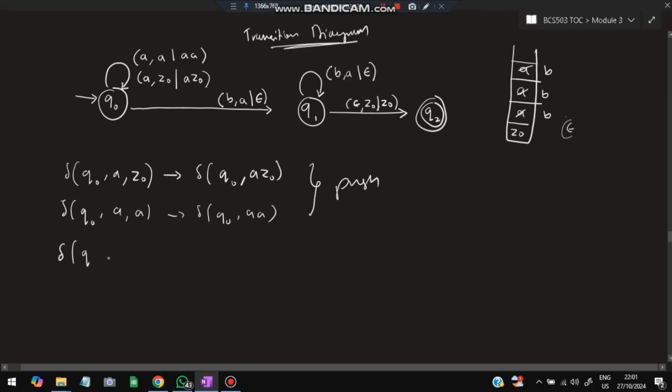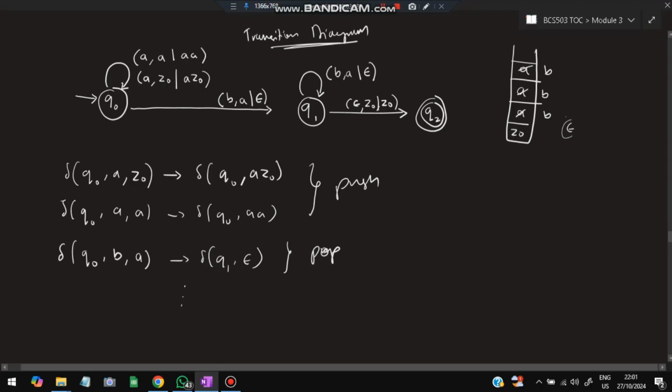It will be q naught, the initial state, and the input is B and the top of the stack is A, and I'll reach a state q1 where epsilon is here because I have popped it, right? So I'll write it as epsilon and so on. This is for the pop. Whenever a push comes, you have to follow the top one, and for the pop you have to follow this one. Okay, like that you'll write for all of them. That is about the transition function.